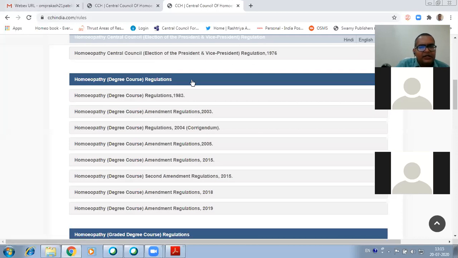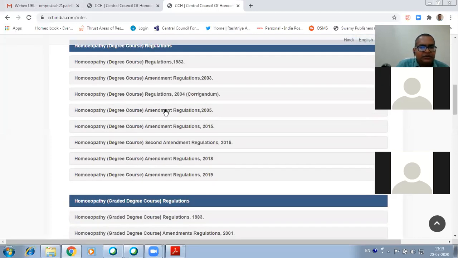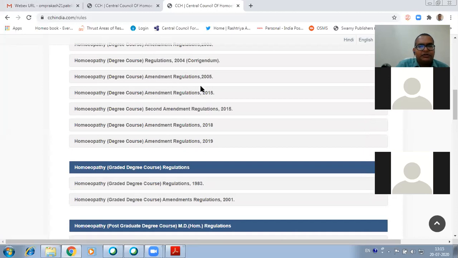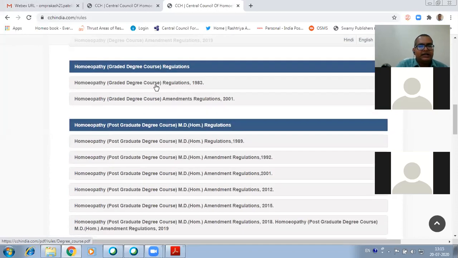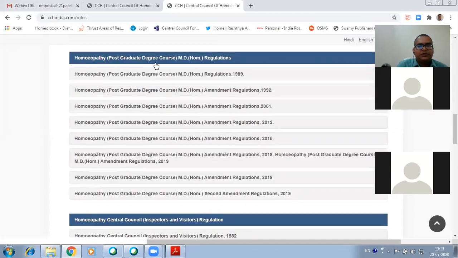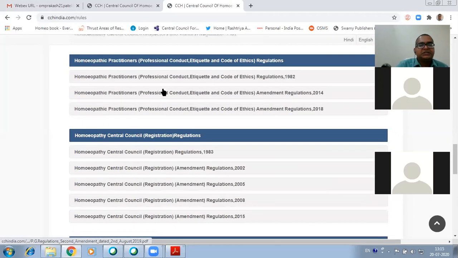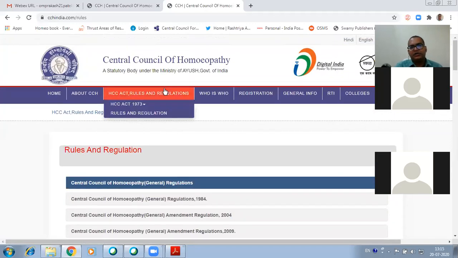Okay, so Homeopathy Degree Course Act 1983, Homeopathy Amendment Regulation 2003, Homeopathy Regulation 2004, Homeopathic Degree Course Amendment 2005. Yes, so you are studying under this regulation, Homeopathy Degree Regulation 2015. Homeopathy Second Amendment Regulation, second amendment means they are just changing something. Homeopathy Degree Amendment Regulation 19, then the Homeopathic Postgraduate Regulations. So all the rules and regulations related to this are given on this site.